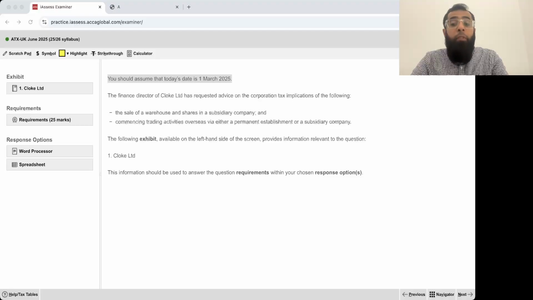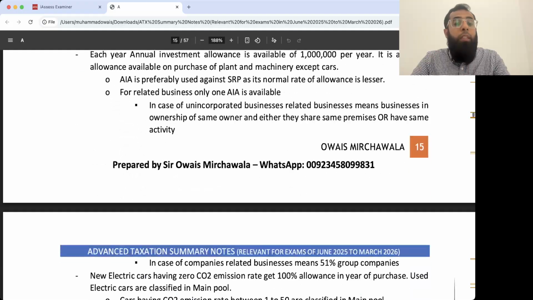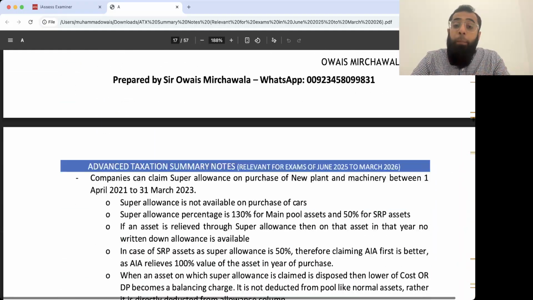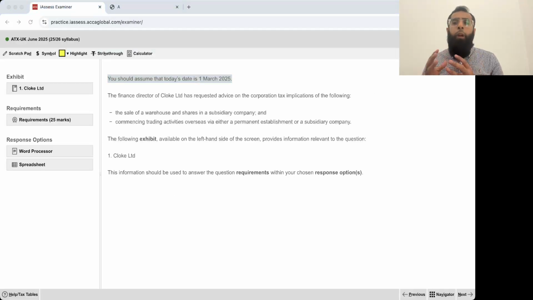Okay, and whenever we'll have to refer any topics, for your revision, we will be using these summary notes in which I have summarized the entire course in 57 pages. This is a very good document. You can search the things and switch through the document. Okay, so let's start with it.